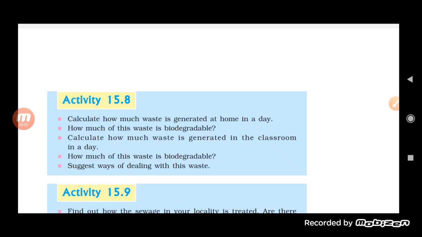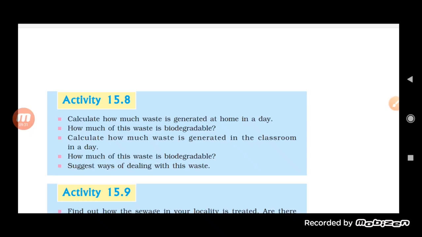So basically there are different methods, and the first method is segregation. It is really important that we understand the different kinds of garbage, and accordingly the garbage is divided into two: the first is biodegradable and the second is non-biodegradable. Biodegradable is the kind of garbage which is degraded with the help of microorganisms.